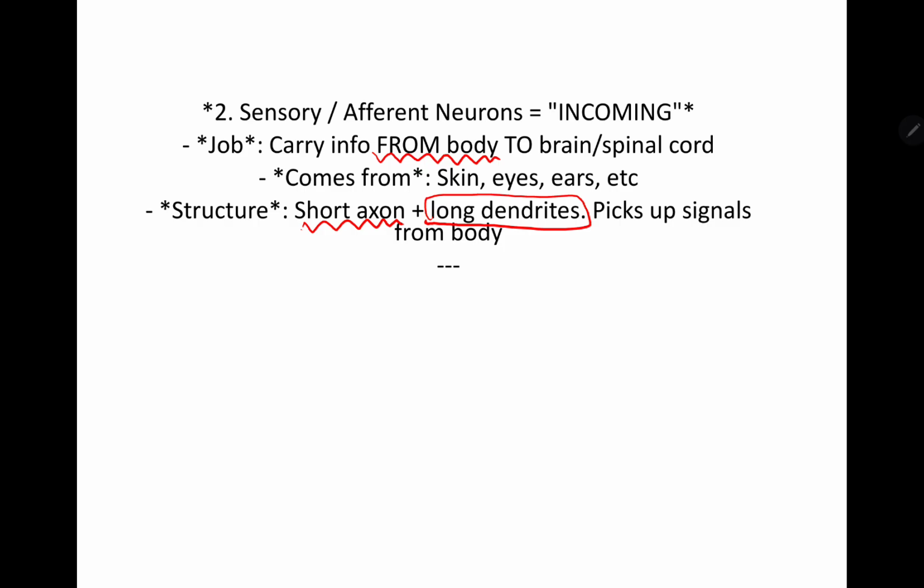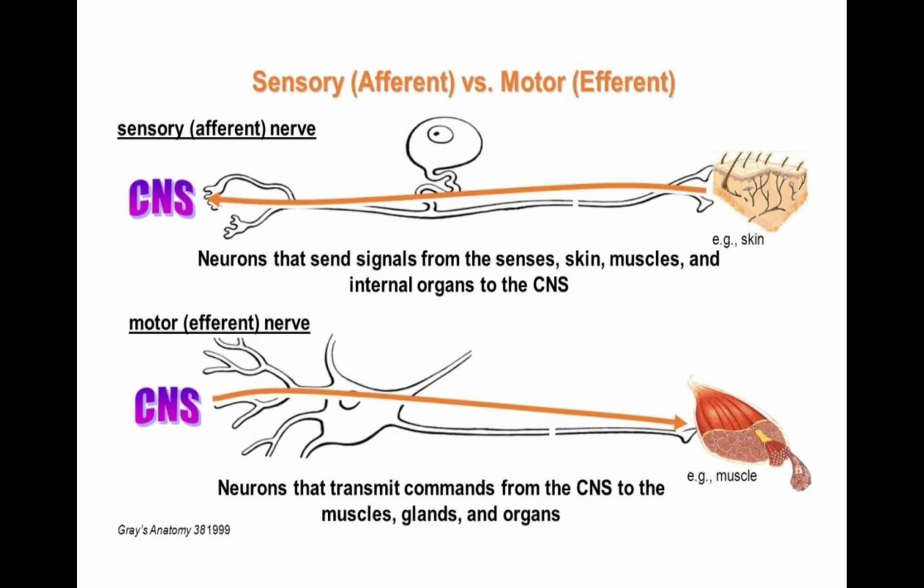It picks up the signals from the body. Basically, what does it do? Afferent or sensory, it picks up the signals from the body. So, the signals are incoming from the body to the brain or spinal cord. Now, can you see this image here? What is happening? You can see the direction, from the body to the CNS, which is brain or spinal cord.